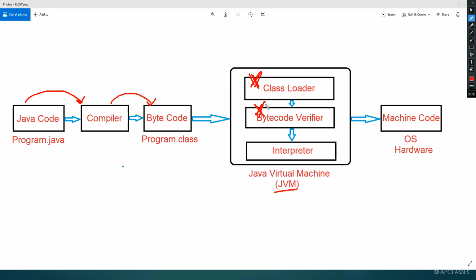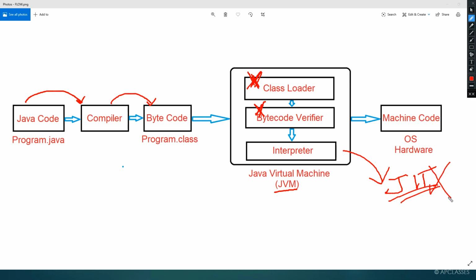But when we read about Java, when we want to know Java in detail, we need to know what is class loader and what is bytecode verifier. We need to have an idea about them. And we also have, as I told you, the JIT compiler, the just in time compiler.